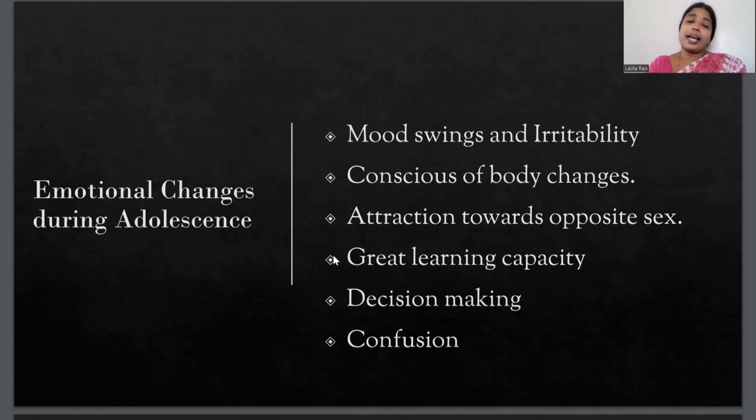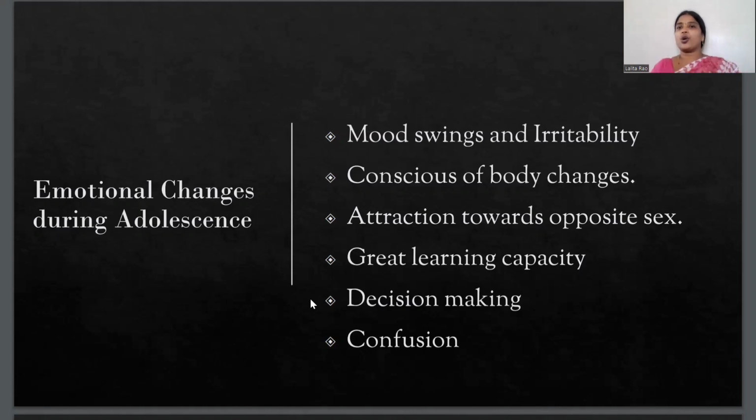Now during the age of adolescence, during puberty, the children have maximum learning capacity. So if you want to utilize this period in learning something new, you will be a great learner at this stage. And at this stage you also try to become an independent decision maker.